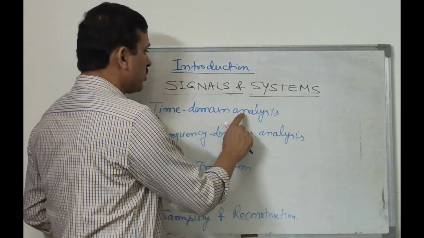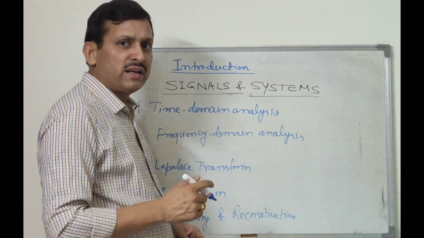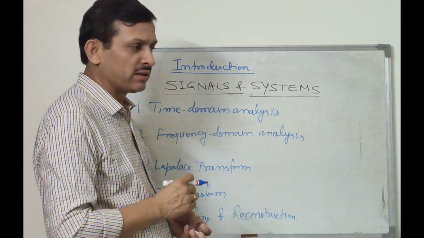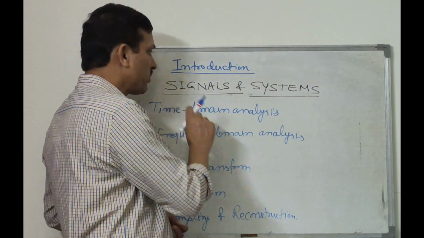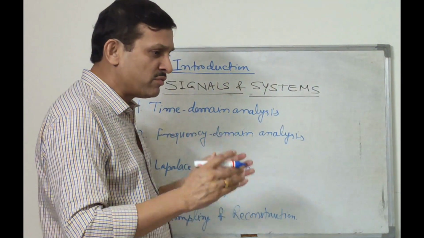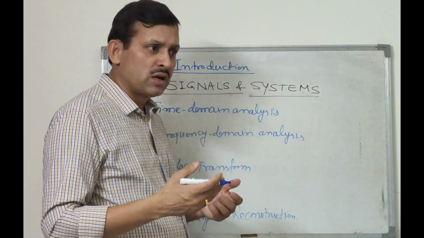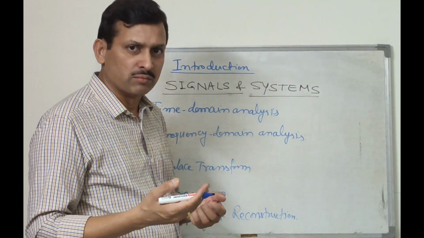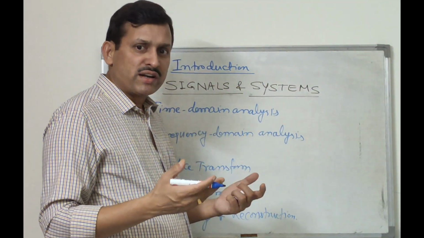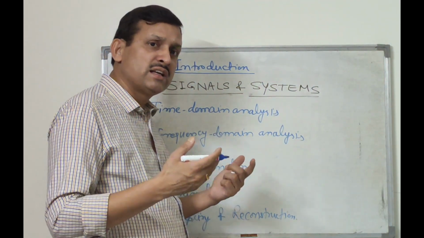The first topic, time domain analysis, deals with the time domain behavior, the time domain information of signals and systems. Normally this topic starts with the definition of signal: what is a signal? Then the definition of system: what is a system? Then classification of signals and classification of systems. The definition of signal is any physical quantity which is varying with any other physical quantity. That we will define as a signal.